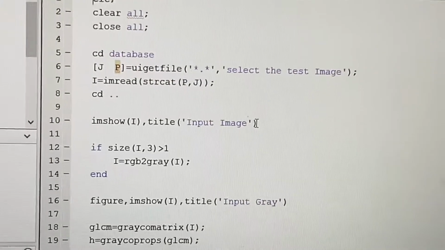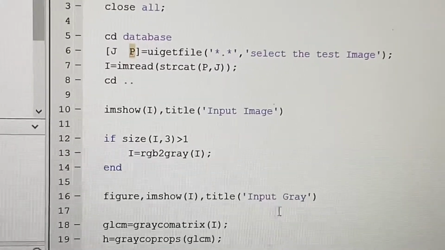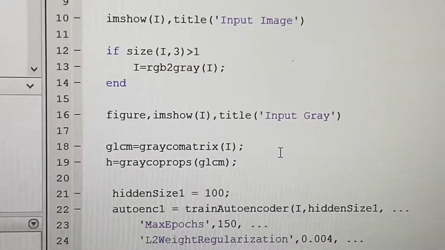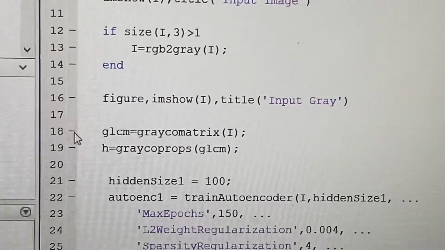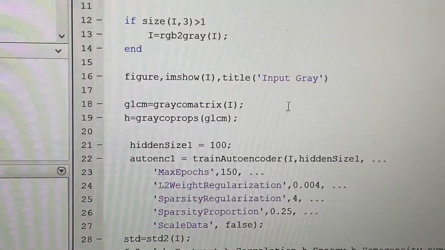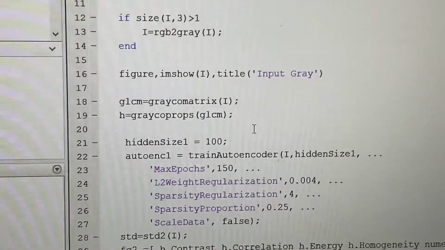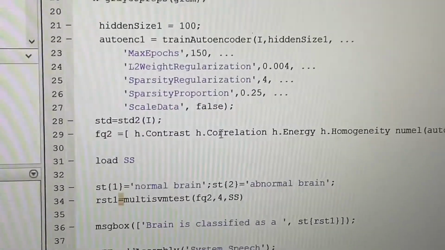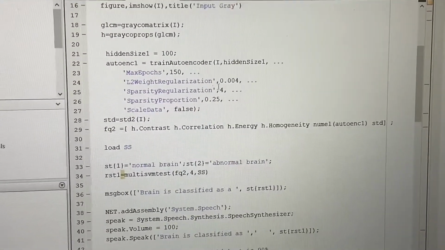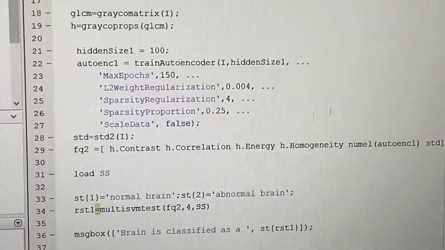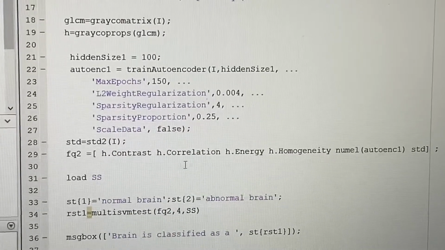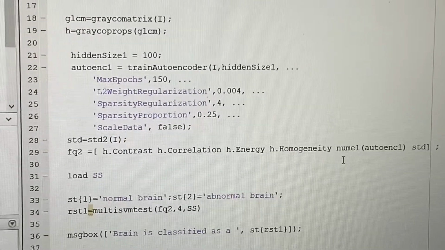You can see that in the line number 10. And then we use the gray level co-occurrence matrix. That is, you can see at the line number 18, in which the input image is converted into the grayscale image. And then in line number 22, you can see the autoencoder line, in which it takes few parameters from the image processed before. The parameters are contrast, correlation, energy, homogeneity, and so on.